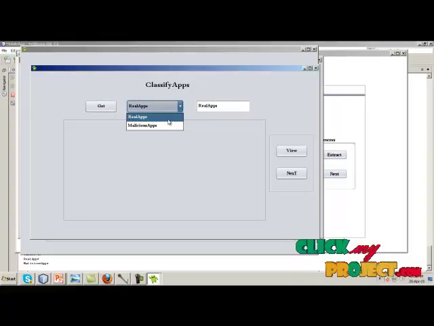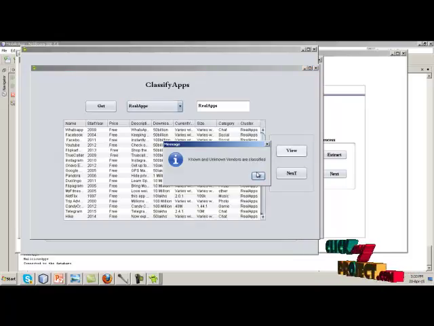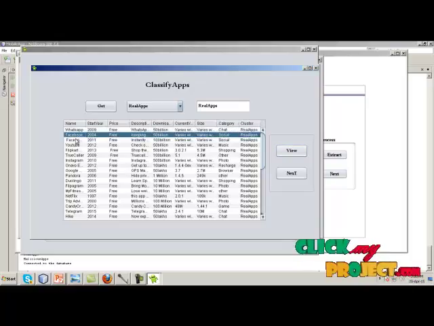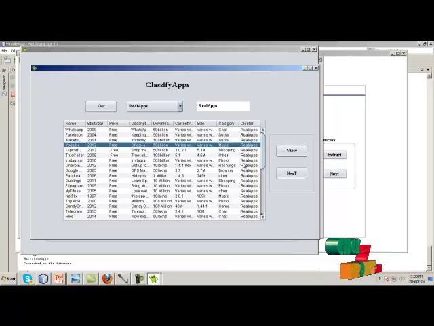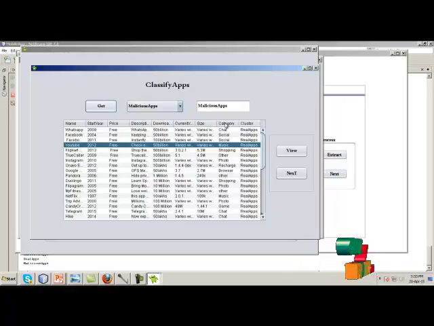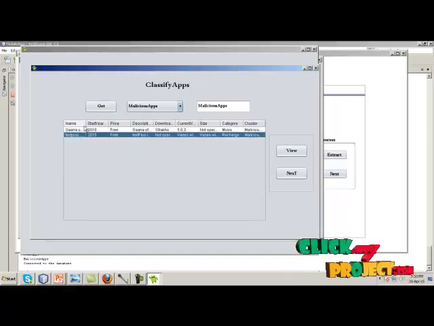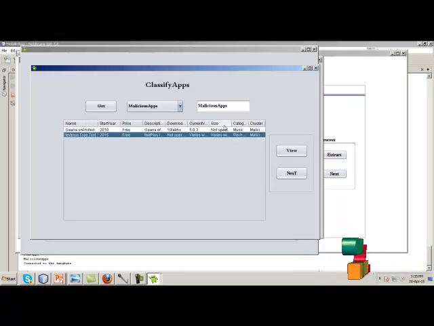Next I am going to find out the real apps of the data, that is, I am going to view the real apps data. WhatsApp, Facebook Messenger, YouTube come under the real apps data. This is based on the categories and clustered data information. Next we are going to predict the malicious apps data. Ganna Unlimited and Textplus come under the malicious apps data based on the cluster information.